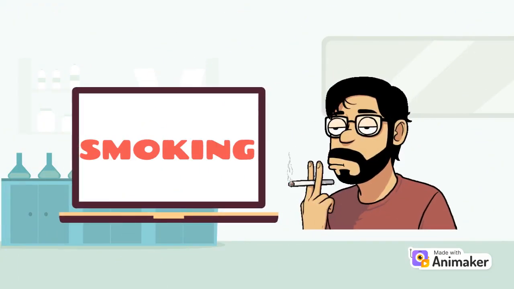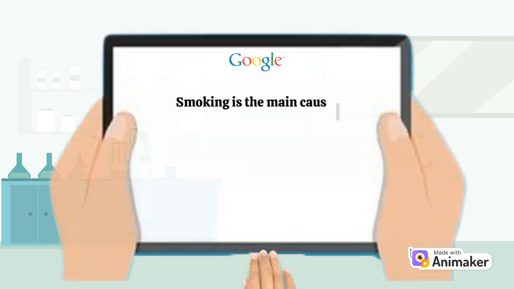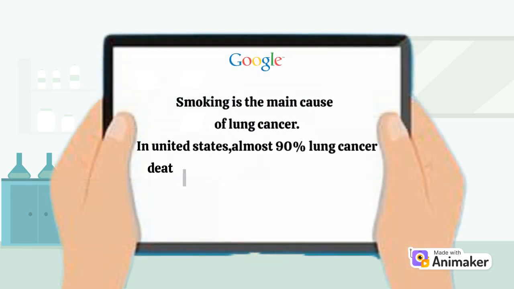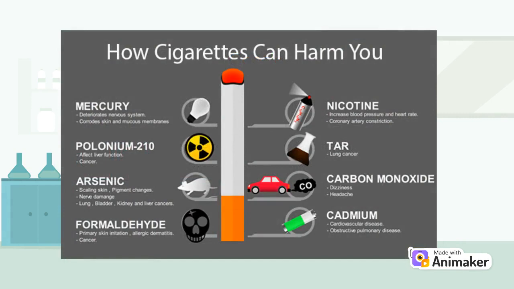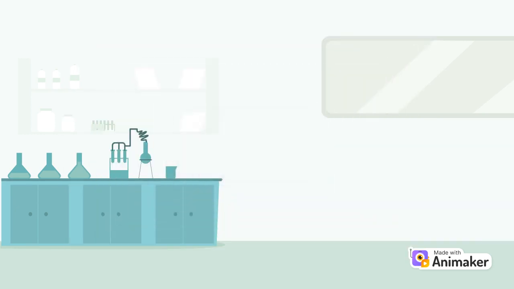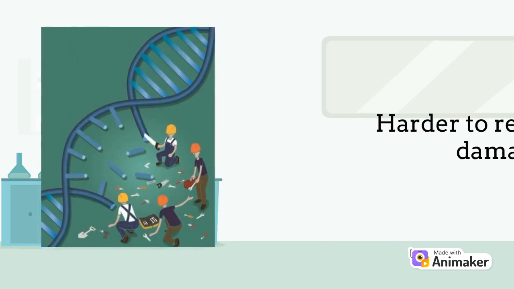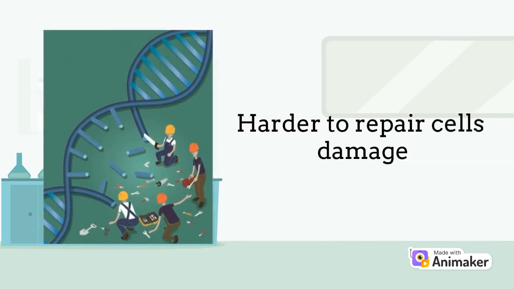Smoking causes most lung cancer. In the United States, cigarette smoking accounts for about 90% of lung cancer deaths. Cigarettes have many chemicals such as nicotine, tar, cadmium, carbon monoxide, arsenic, and formaldehyde that make it more difficult for the cells to repair any DNA damage in our body.